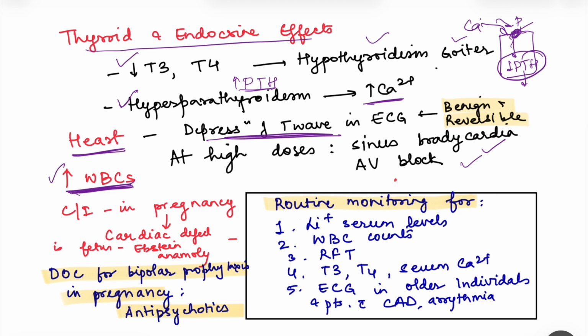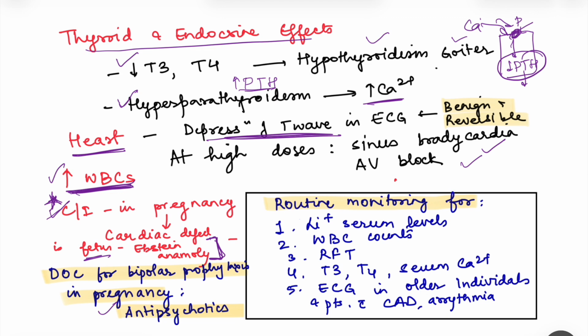And lithium is contraindicated in pregnancy. Very important, it is contraindicated in pregnancy because it can lead to cardiac defects, that is Ebstein anomaly in the fetus. Ebstein anomaly is what? It is tricuspid atresia. So it is contraindicated in pregnancy. If the patient is suffering from bipolar disorder, the drug of choice for bipolar prophylaxis in pregnancy is an antipsychotic. We don't give lithium.